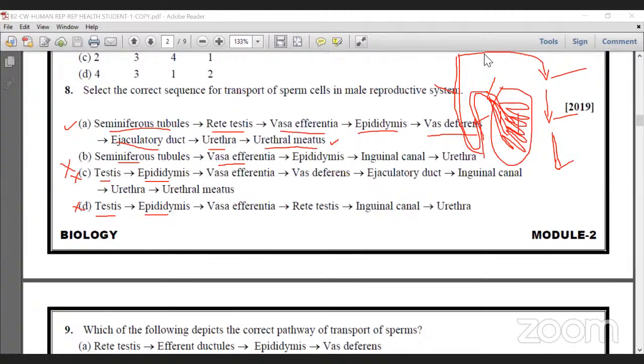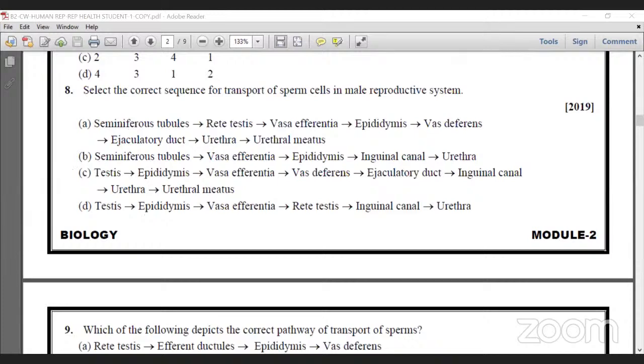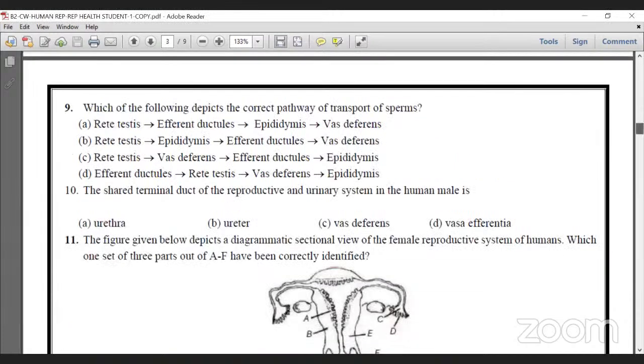Next, ninth question. Which of the following depicts the correct pathway of the transport of sperm? Again, the same question, same as the eighth question. Rete testis, okay. Efferent ductules, that means vasa efferentia, it is also called efferent ductules. Connected to the epididymis and vas deferens. So this is correct.